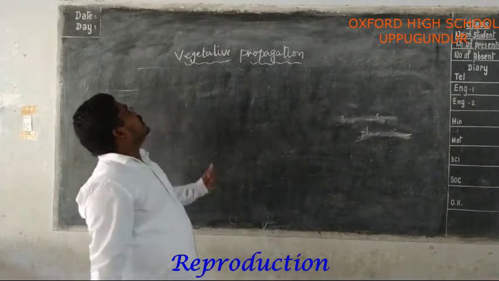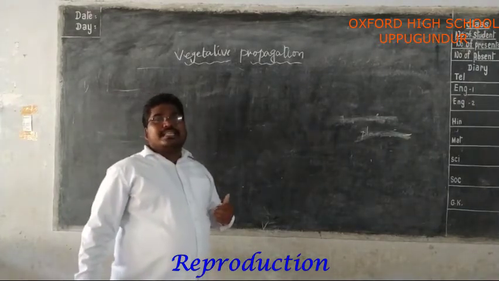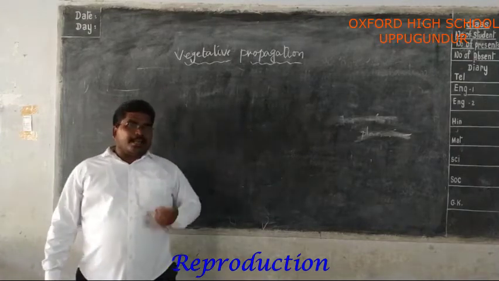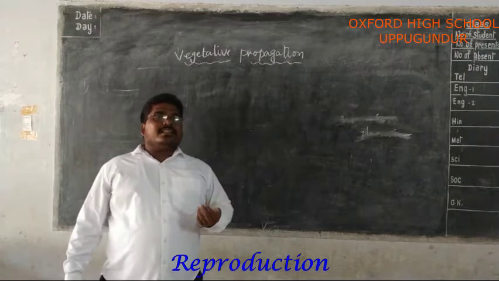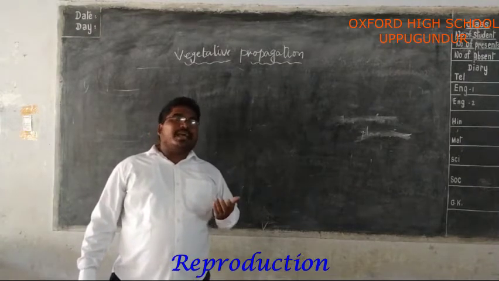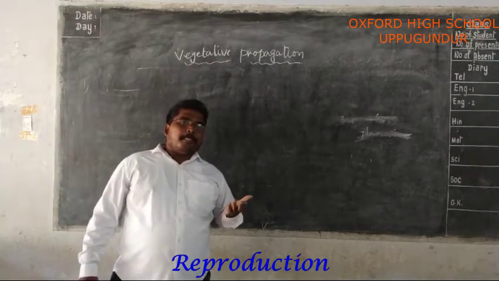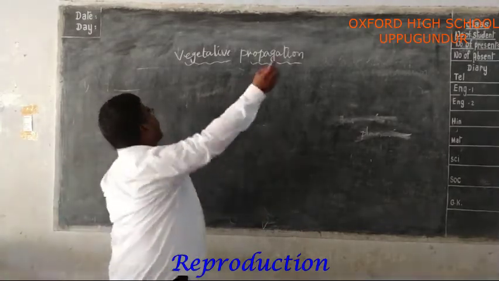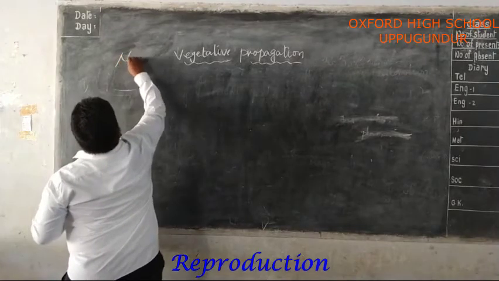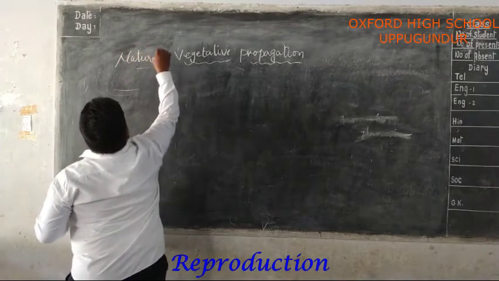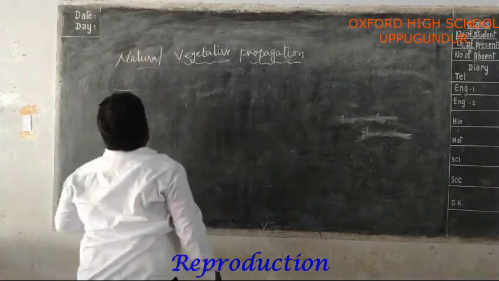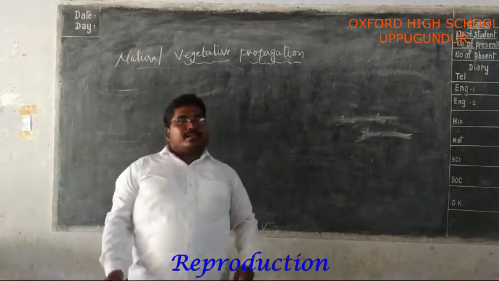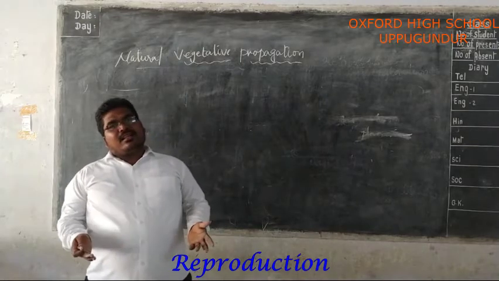Now we are going to discuss the asexual mode of reproduction in plants. It is known as vegetative propagation. In higher plants, the vegetative propagation may take place either naturally or artificially. You understand? Now we are seeing natural vegetative propagation. In higher plants, the vegetative propagation may take place naturally or artificially.